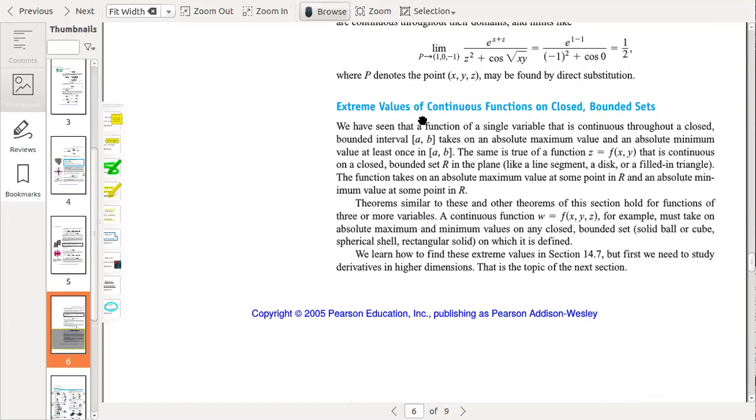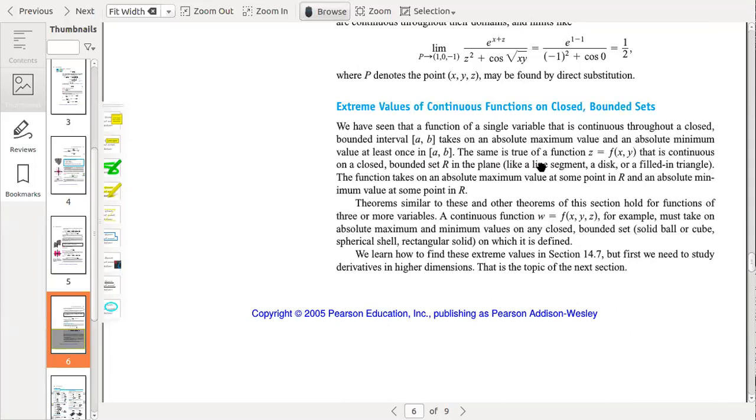Extreme values of continuous functions on closed bounded sets. We have seen that a function of a single variable that is continuous throughout a closed bounded interval takes on an absolute maximum value and an absolute minimum value at least once in [a, b].